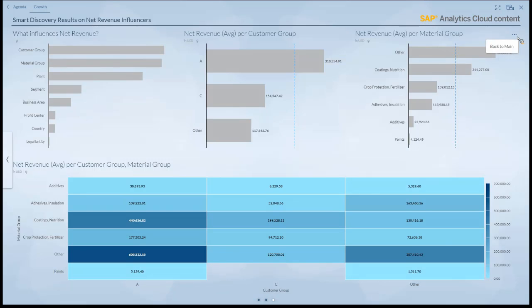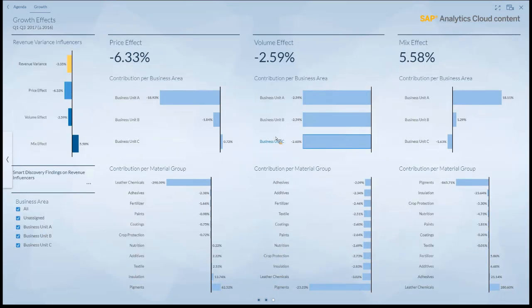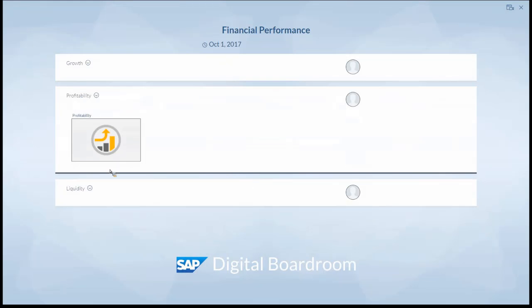Then let's get back where we left off. So that brings us back to the right page in the growth area. So this would cover the growth. We could go back to the agenda and look at profitability.